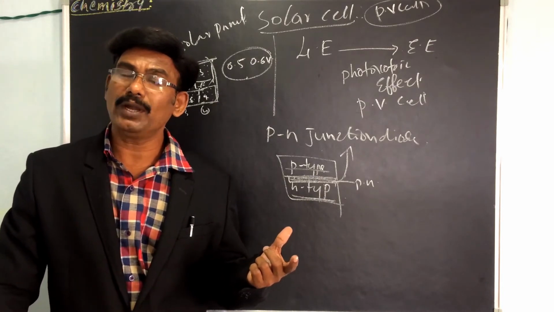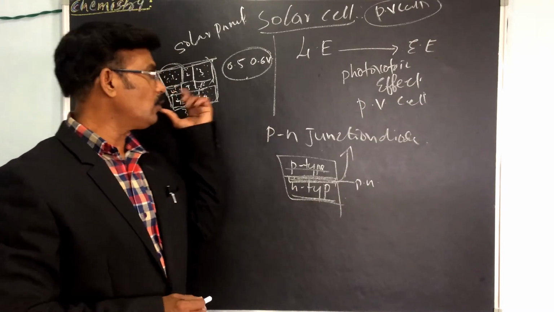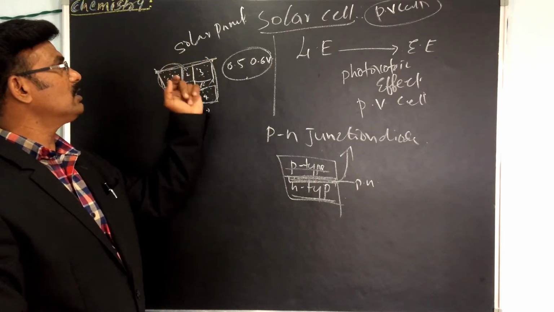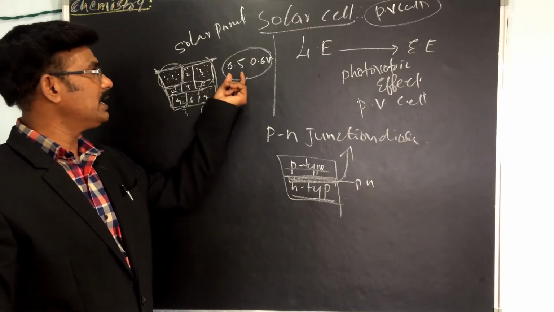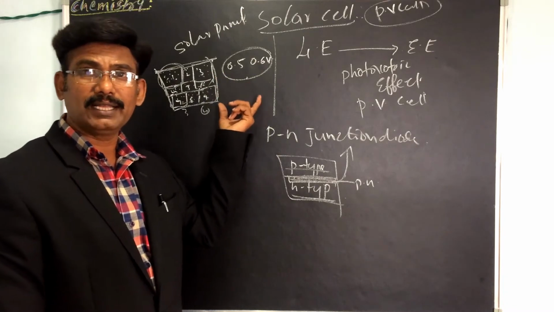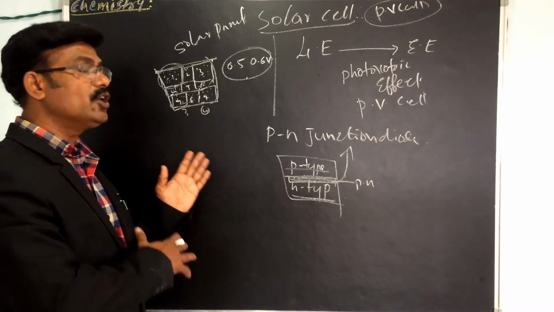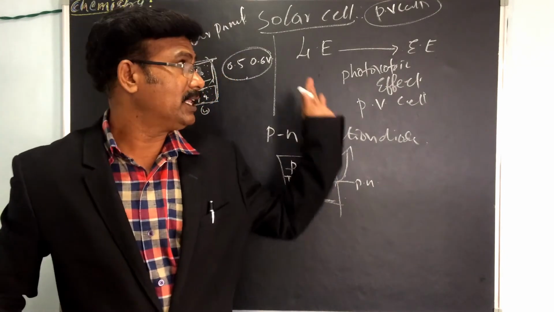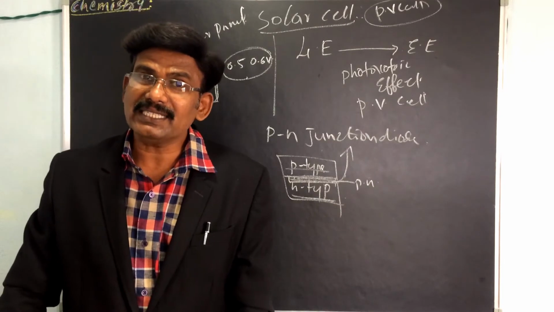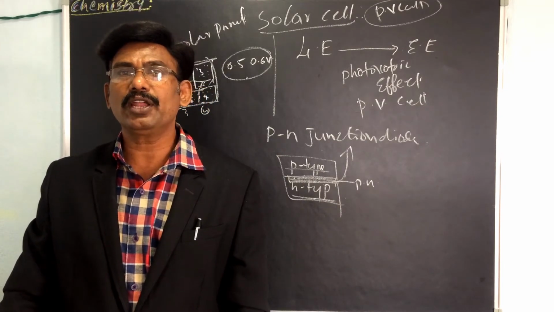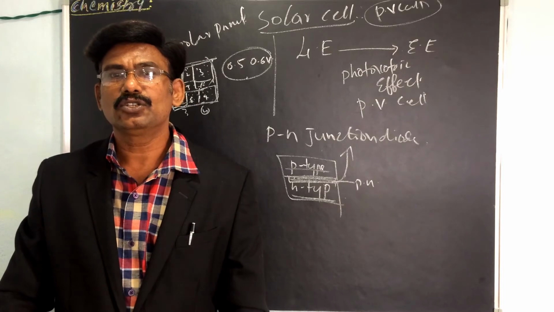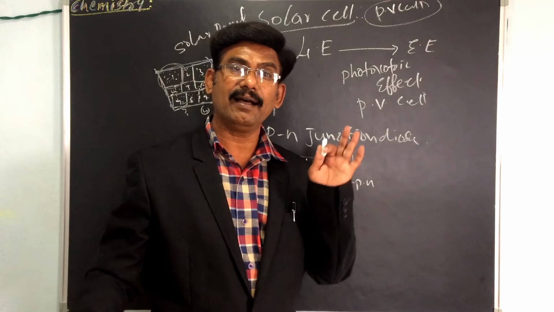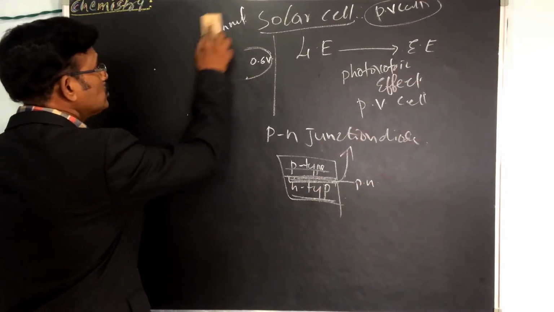So understand? Once again, the smaller solar cells are combined or modulated together to form what is called the solar panel. Each solar cell creates about 0.6 volts, so we can combine them together to create a larger amount of energy. Okay? So that is about solar cells and the construction of solar cells. How can you construct it? Look at one diagram, so we can understand how to construct solar panels.